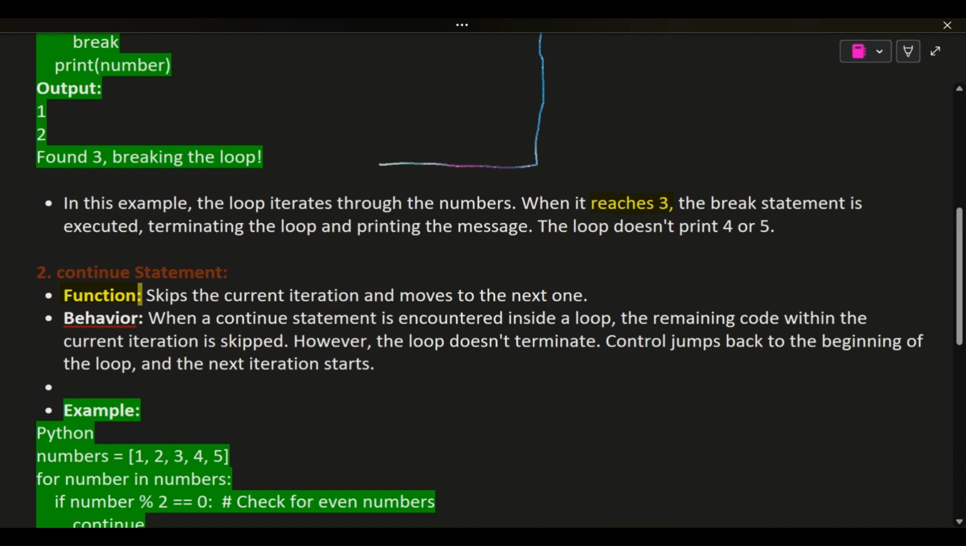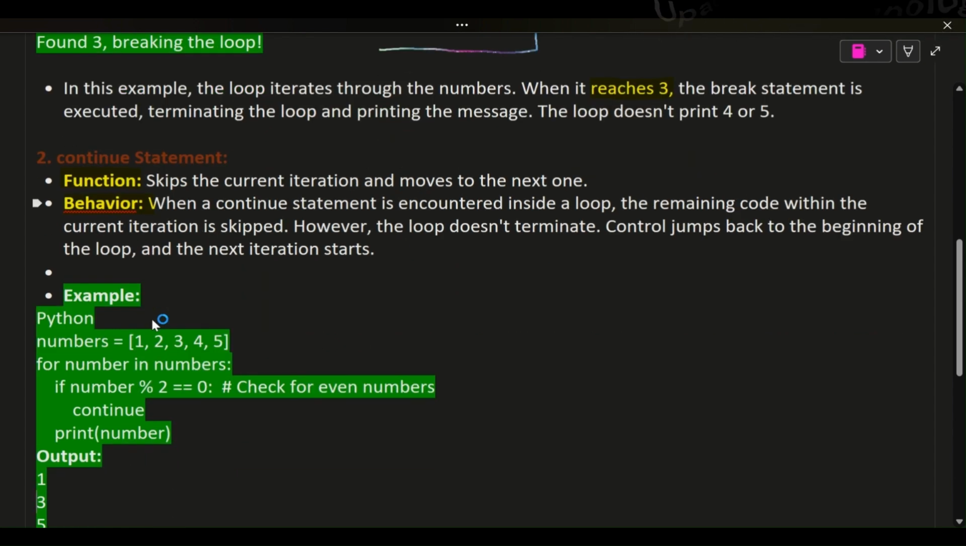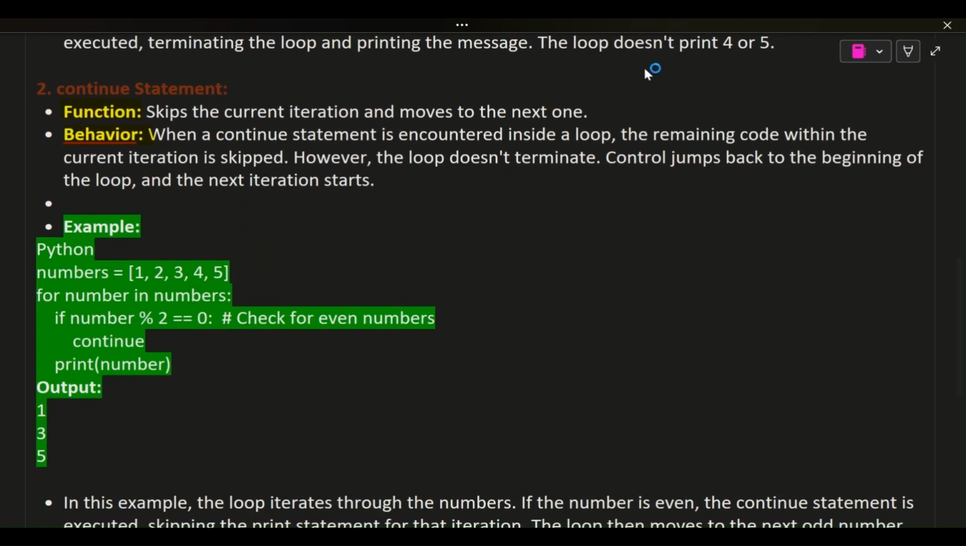2. Continue statement. Function: skips the current iteration and moves to the next one. Behavior: when a continue statement is encountered inside a loop, the remaining code within the current iteration is skipped. However, the loop doesn't terminate. Control jumps back to the beginning of the loop, and the next iteration starts.